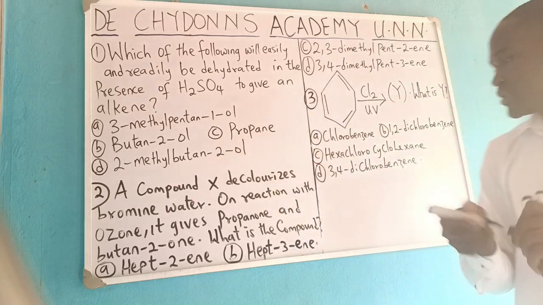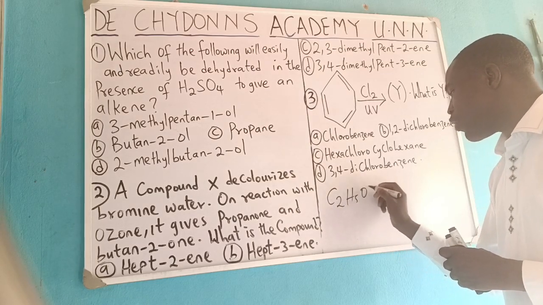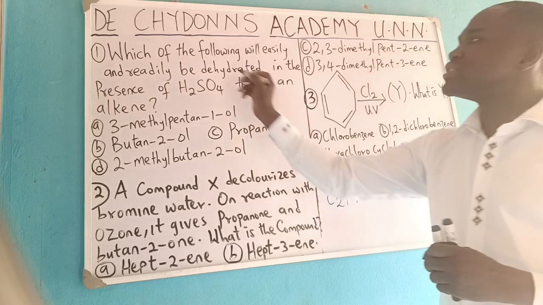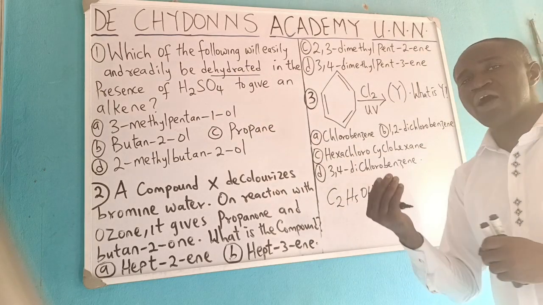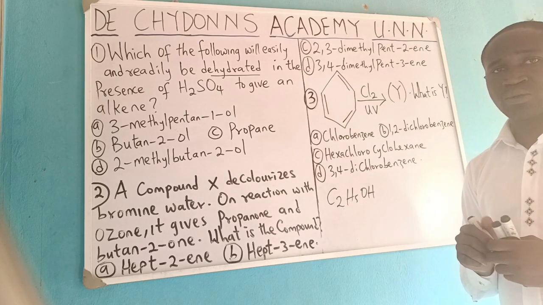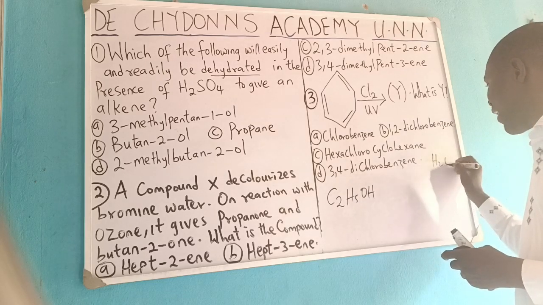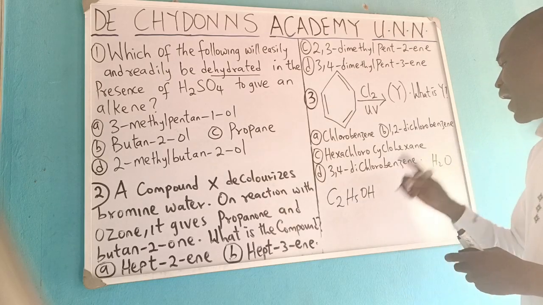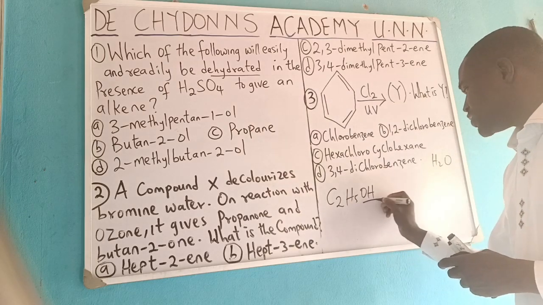But let's check something now. Look at this. This is C2H5OH. What does the word dehydrated mean? Dehydrated simply means removal of what? Water molecule. Like I want to remove water molecule. If you remove water here, water is called H2O, right? So what you need to do here is OH is out already.